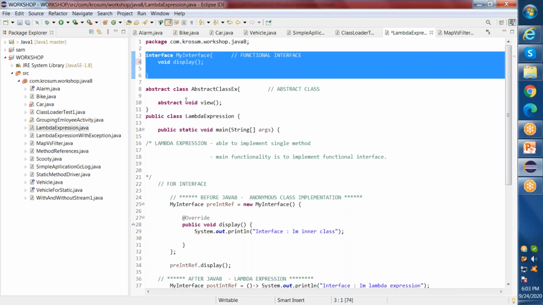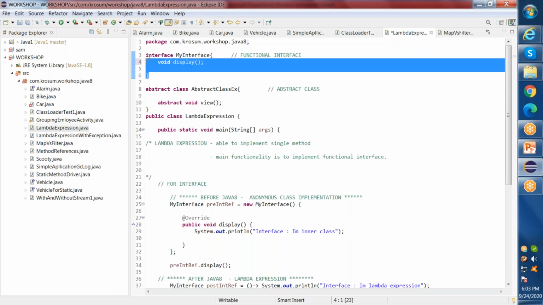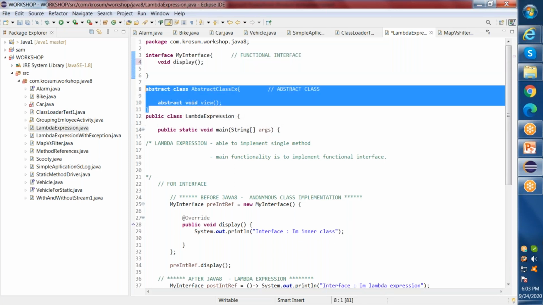And this lambda expression is mainly... before lambda expression, let me tell you how we used to implement a single method. We had to create an inner class to implement a particular method of an interface. Say for example, usually we compare an interface with an abstract class, right? So here I have two examples. One is my interface, again a functional interface. Another one is an abstract class. Both have a single abstract method, and both methods have no implementation.